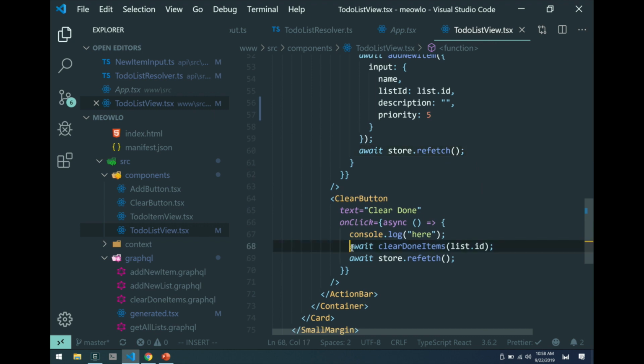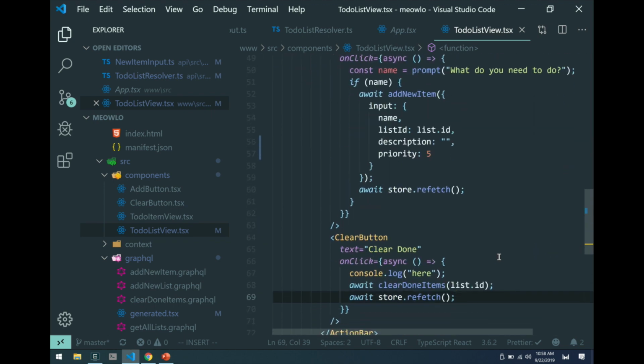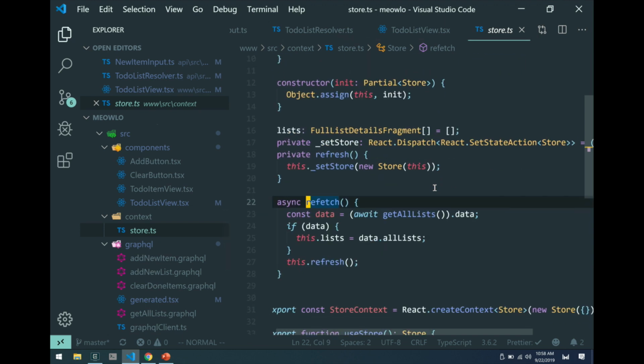And you can see here that when you do any mutation, the way it's keeping the client and server state in sync is by calling store.refetch. So lots of overfetching, but for an app this small, it doesn't really matter. But the cool thing is that this store object can control all of the logic to do with dealing with the API. Let's take a look at refetch here, for example.